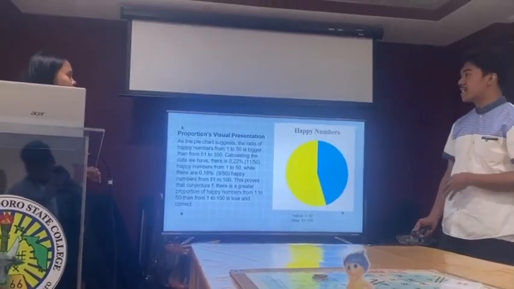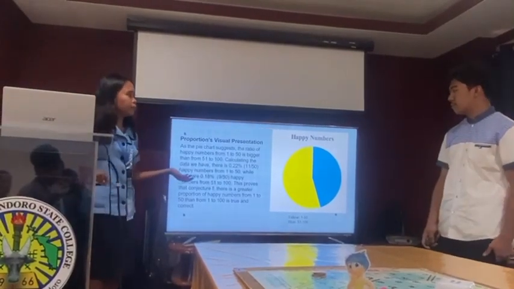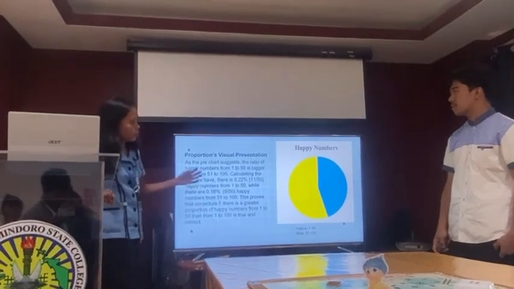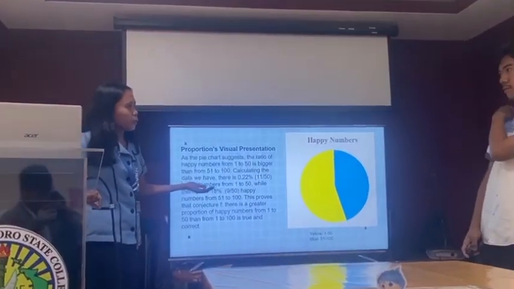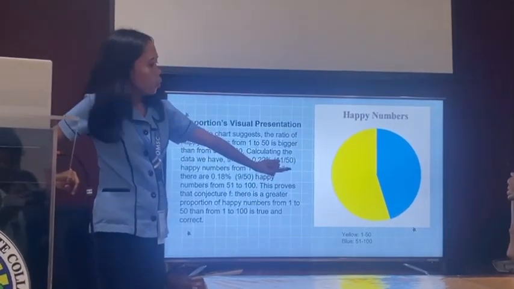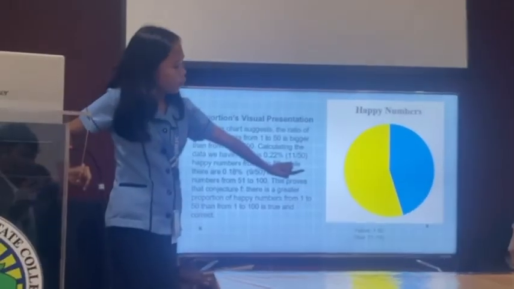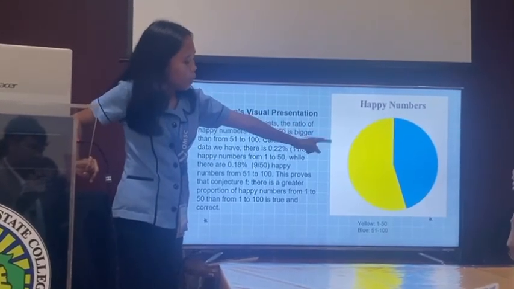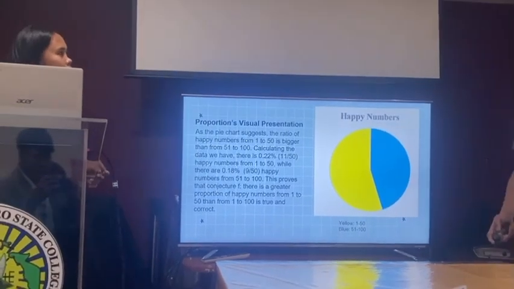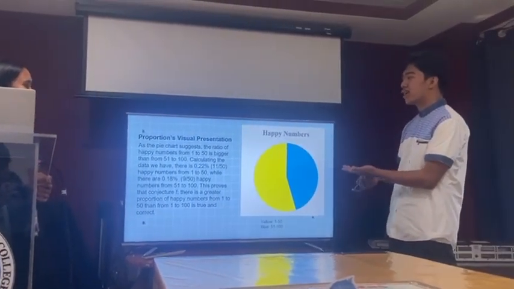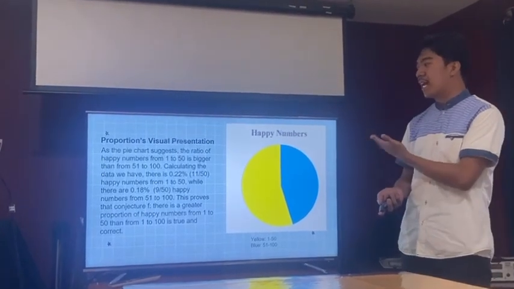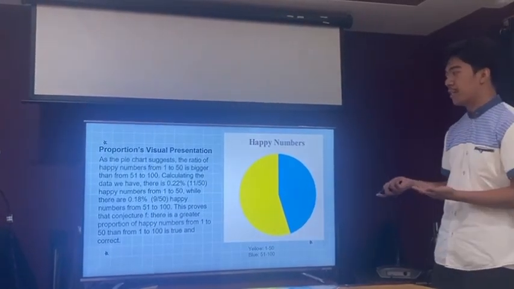To better clarify and understand the previous sentence, we have this graph. Yellow represents the happy numbers from 1 to 50, while blue represents the happy numbers from 51 to 100. When you calculate the data, we have 22%, or 11 over 50, happy numbers from 1 to 50, while there are 0.89 over 50 happy numbers from 51 to 100.